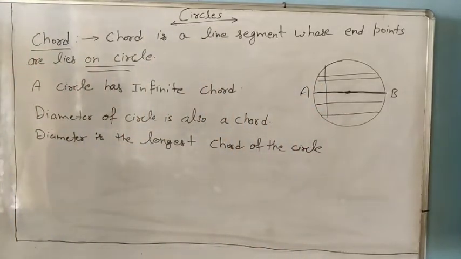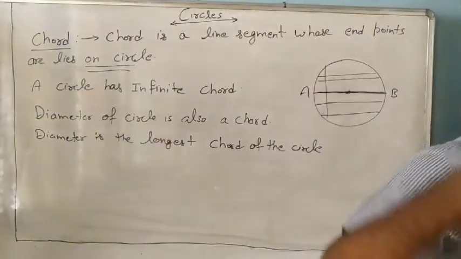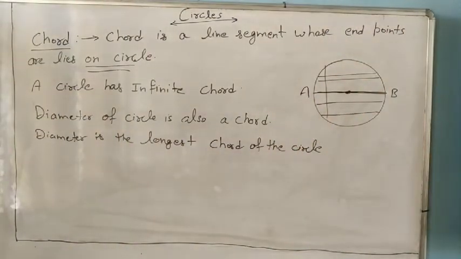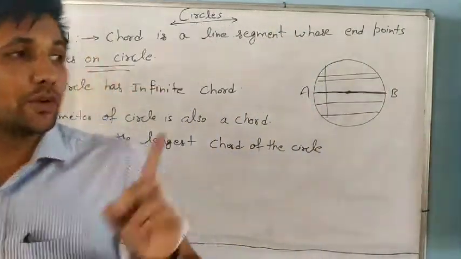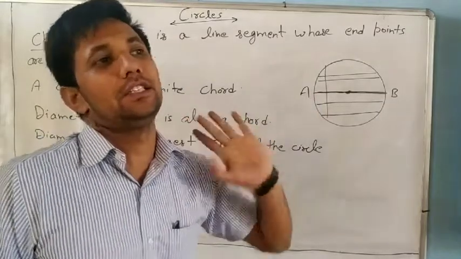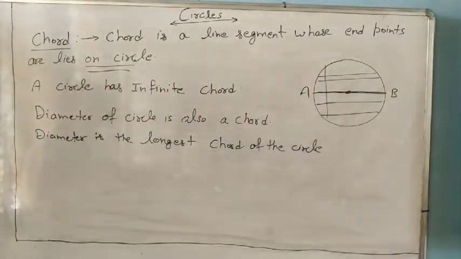So very simple: a chord is a line segment whose end points lie on a circle. In a circle, how many chords? Infinite. And which one is the longest chord? The diameter is the longest chord, and the diameter is also a chord. Understand?